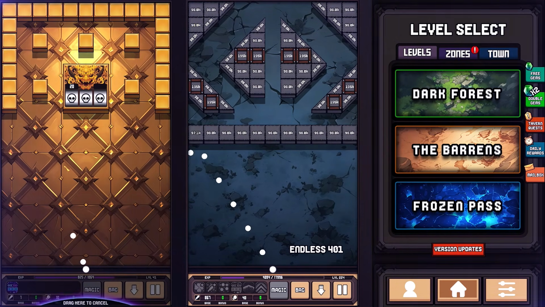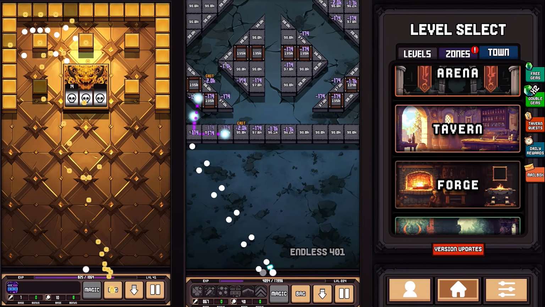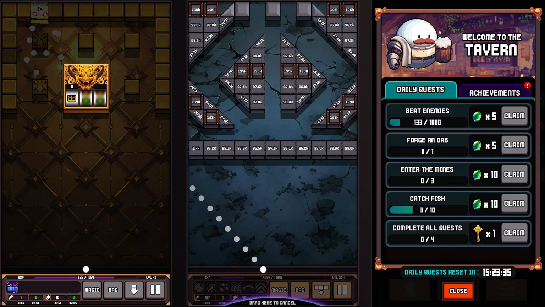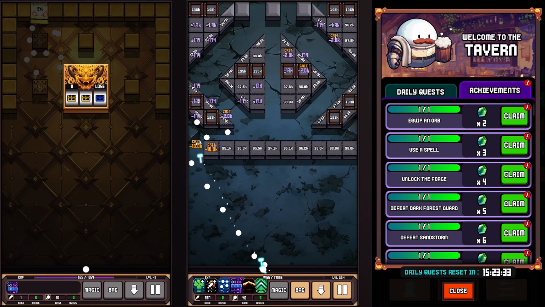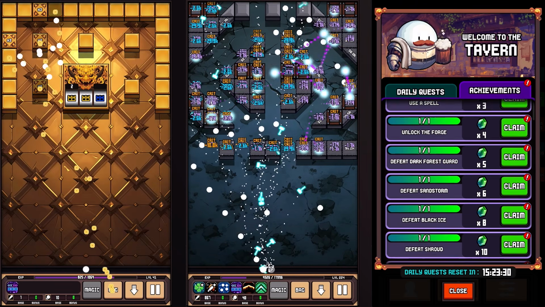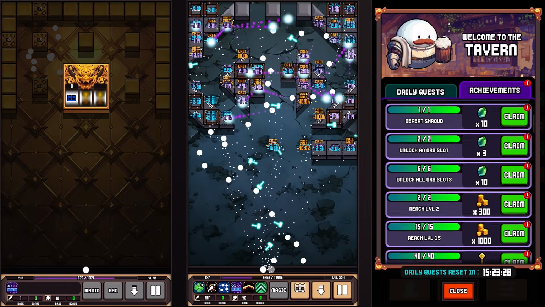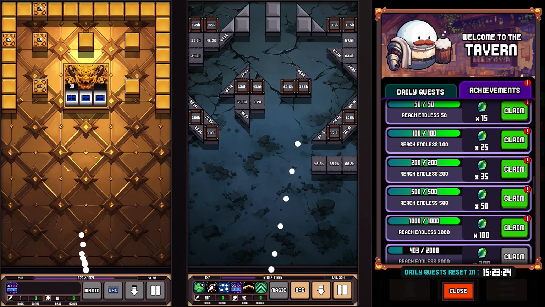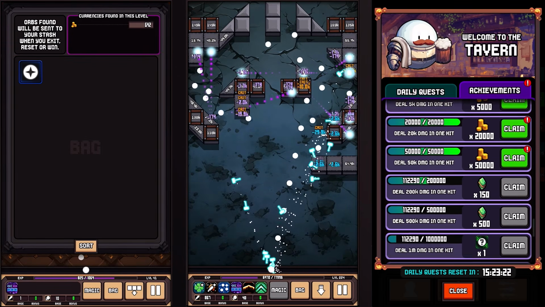There's honestly a ton of things to do in this game. There's endless mode where you can fight your way through thousands of levels that get harder and harder as you go, and as the difficulty increases, the loot drops increase as well. There's the gold vault where it basically acts like a slot machine. The more you hit it, the more stuff you can win from it, and much more. Honestly, it's probably easier just to pin the promo video here.